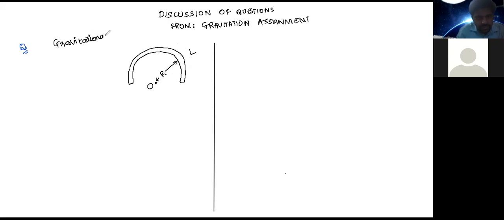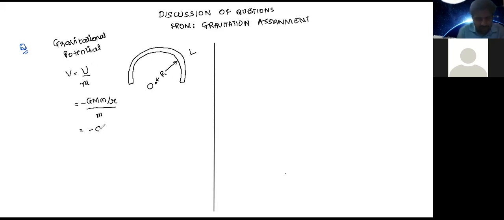Gravitational potential. So we'll recall the concept of gravitational potential. Gravitational potential is nothing but potential energy, or gravitational potential energy per unit mass. So we had read that gravitational potential energy is minus GMm by r, where r is the distance between the two masses we are talking about, and m is the mass of the body for which gravitational potential is being calculated.